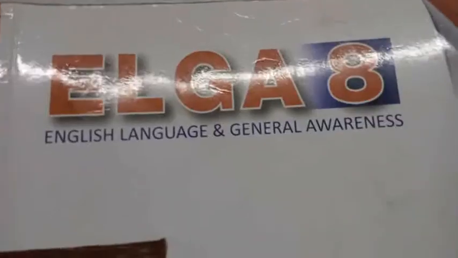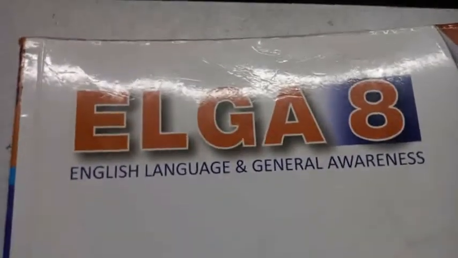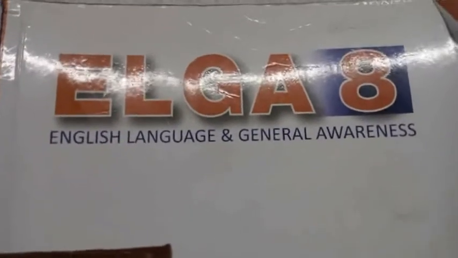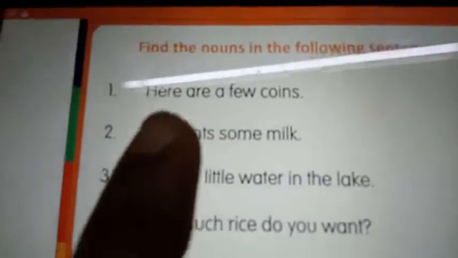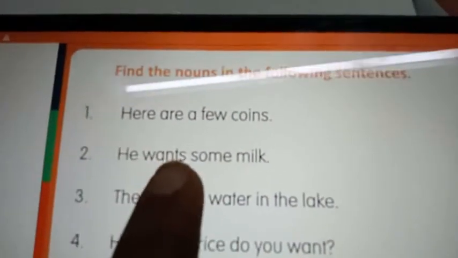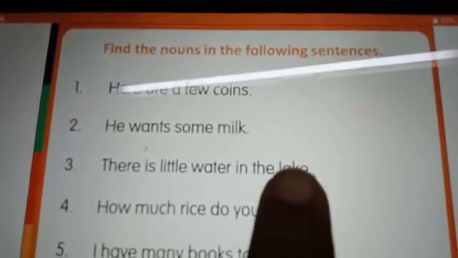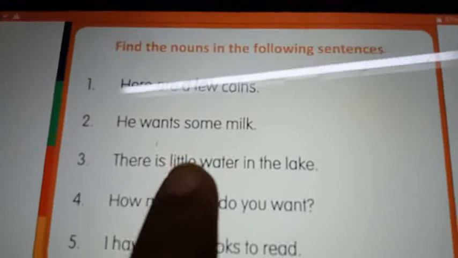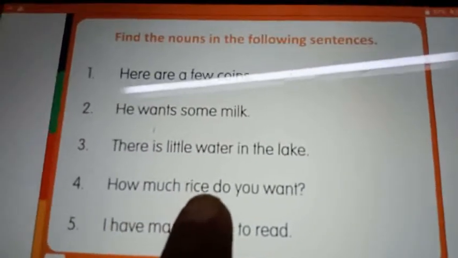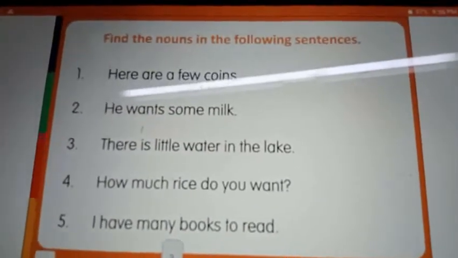Yes. Let us move to the new grammar. Find the nouns in the following sentences. I'll show some sentences. You will find the noun, okay? Here are a few coins. He wants some milk. There is little water in the lake. How much rice do you want? I have many books to read.